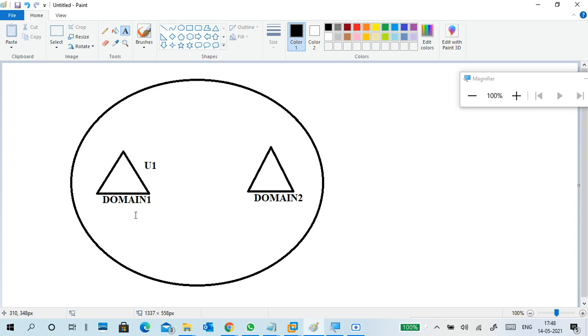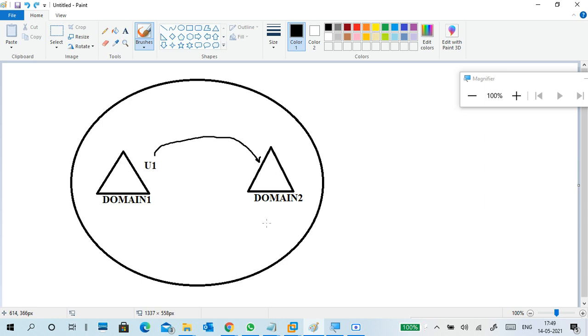He can log in because he's a local user. User 1 is by default a domain user and he can access domain 1 resources. For that, no problem. But this user wants to access domain 2 resources. Understand? Domain 2 local resources he wants to access.